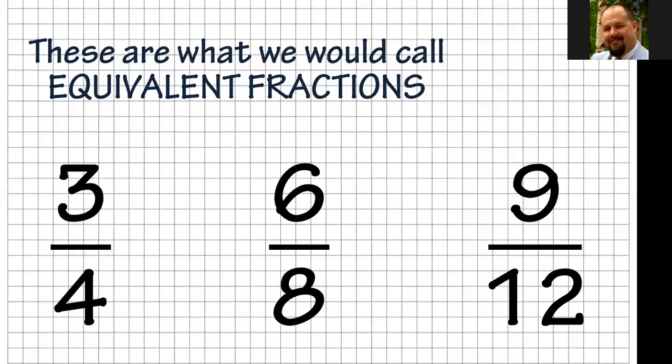Just from the chart that I just showed you, we have 3/4. What that's saying is 3/4 is equal to 6/8. And 6/8 is equal to 9/12. You may say, are you stupid? No, they're not equal. They don't look equal, but they are equal because everything is multiplying up by the same thing. Everything is following the same pattern. And we'll see kind of how that works as we move forward.